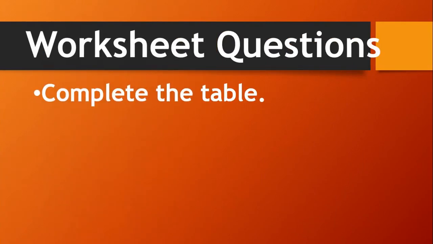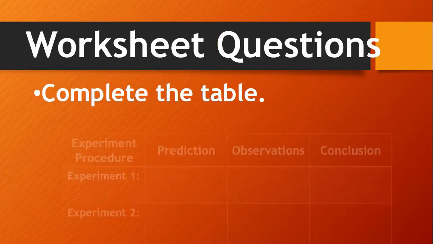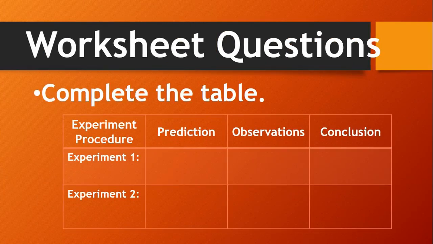Next question. Complete the table. There is a table with experiment procedure, prediction, observations and conclusions. We saw 2 experiments, right? You need to write the prediction, observations and conclusion of both of the experiments. Okay?